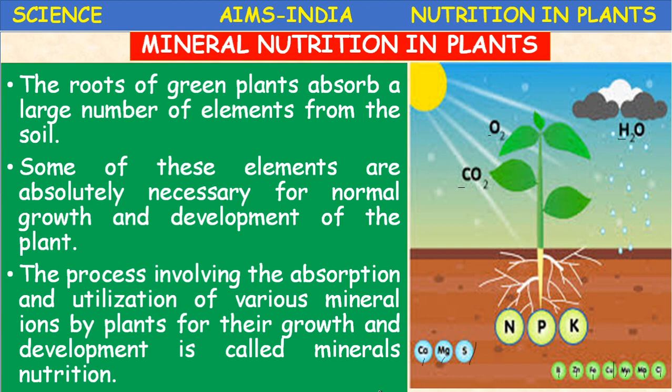So that subject is called mineral nutrition. What is the definition of mineral nutrition? The process involving the absorption and utilization of various mineral ions by plants for their growth and development is called mineral nutrition.